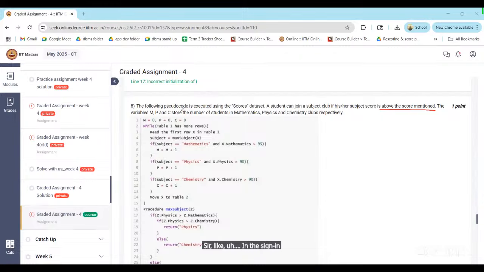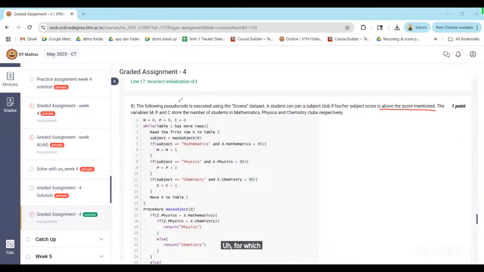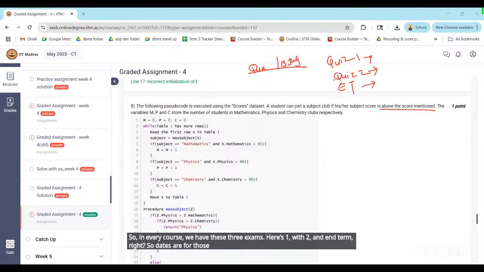Like in the sign-in page, there are 3 exam dates mentioned. One is 13 July, for which the portions are the first 4 weeks, and 3rd August. So if you are a qualifier student, you have to give the exam on 13th of July. That is quiz 1 qualifier. For a term student, that is quiz 1, quiz 2, and end term. So in every course, we have these 3 exams, quiz 1, quiz 2, and end term, right? So the dates are for those 3 exams.